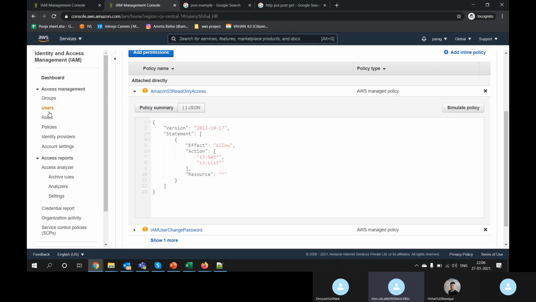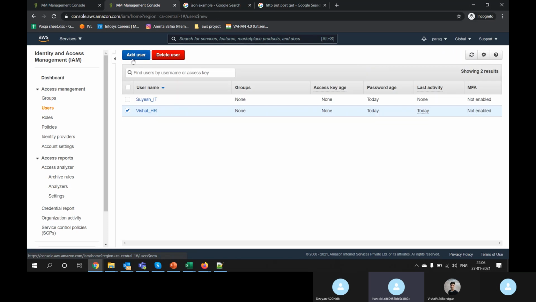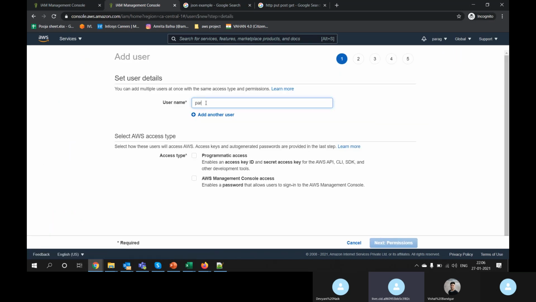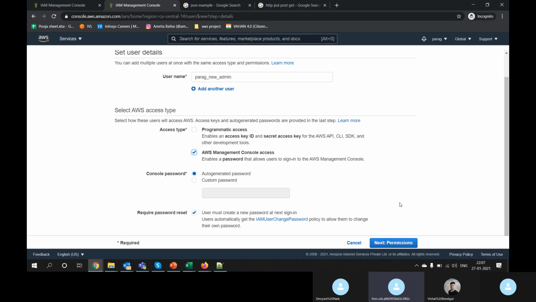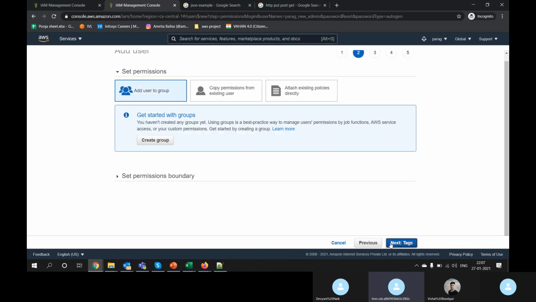Let's go ahead and create a new user. It's my other teammate, let's say Parag new. Let's go with the console. Right now we are giving only console access. There are a couple of options, like auto-generated password, change the password, and new sign-in logins. I have clicked both.